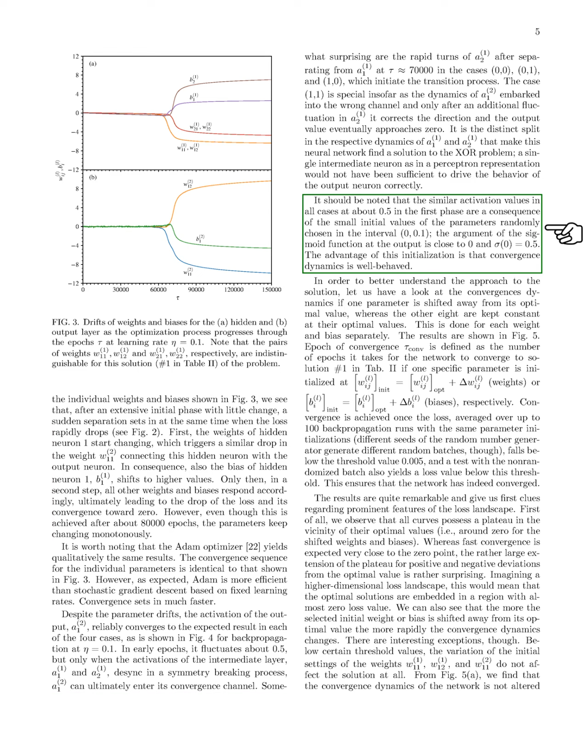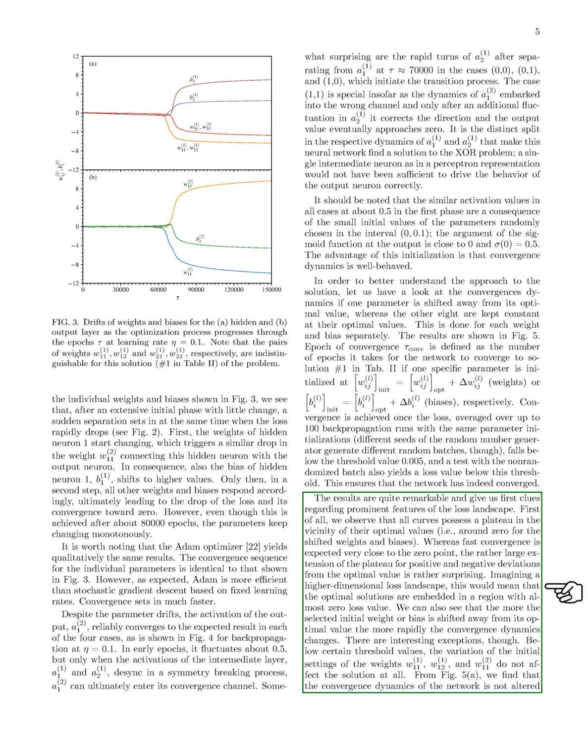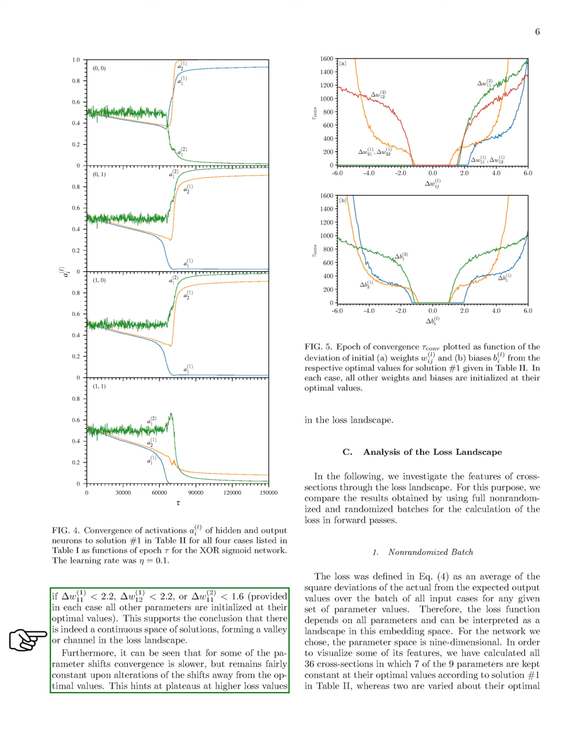To further understand the convergence dynamics, we examined what happens when we shift one parameter away from its optimal value while keeping others constant. We defined the epoch of convergence as the number of epochs needed to reach our optimal solution. Our findings revealed that all curves exhibit a plateau near their optimal values, suggesting that optimal solutions exist in a region of nearly zero loss. We also discovered that shifting certain weights and biases does not affect convergence, indicating a continuous solution space in the loss landscape. Some parameter shifts resulted in slower convergence but remain stable, hinting at plateaus at higher loss values.